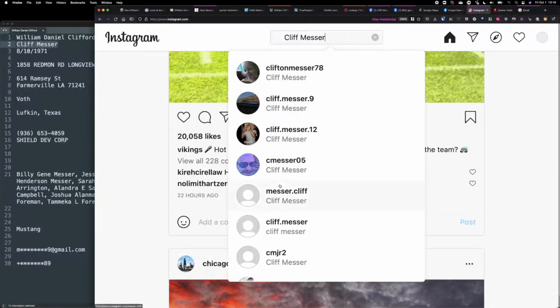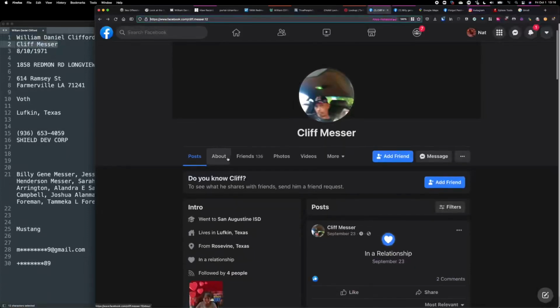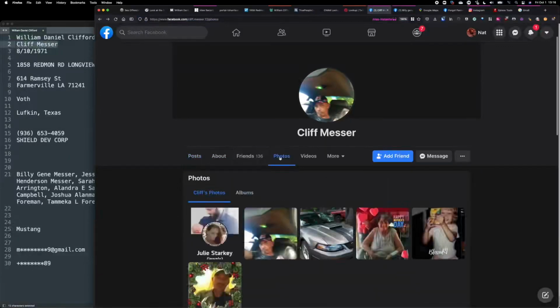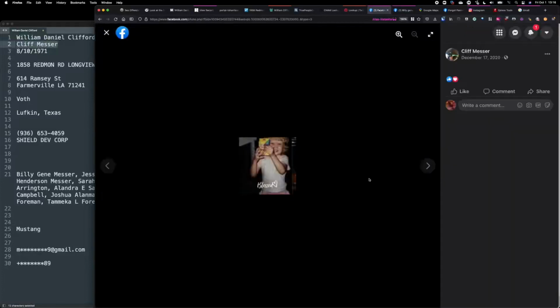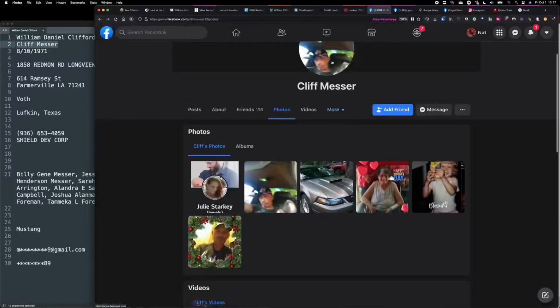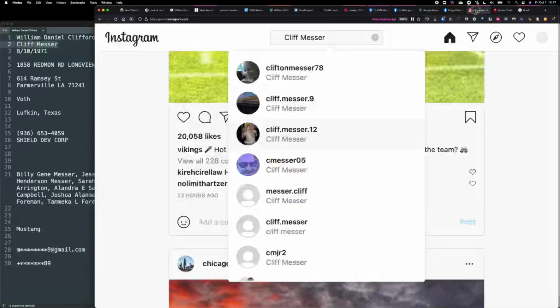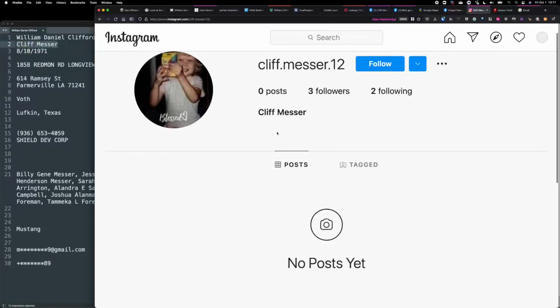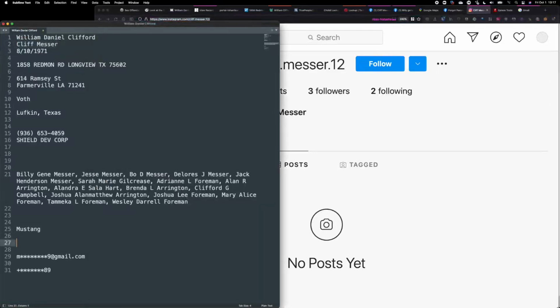Very quickly, you see there's a lot of Cliff Messers, but I've identified the third option here is this little child. Let's click on that. That little child's image holding crayons, I guess, was the same image in his photo stream here, this one. So these two things tie him together, and now we've pivoted onto Instagram without even going too deep into the search. He only has 3 followers, 2 following. We can go deeper, but now this Instagram profile is something that's kind of verified.